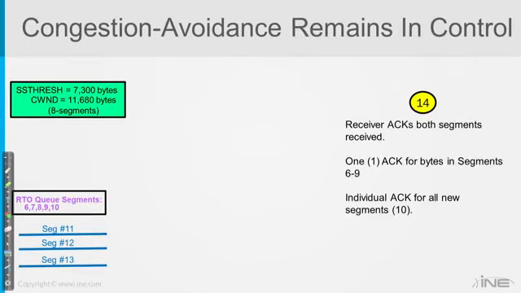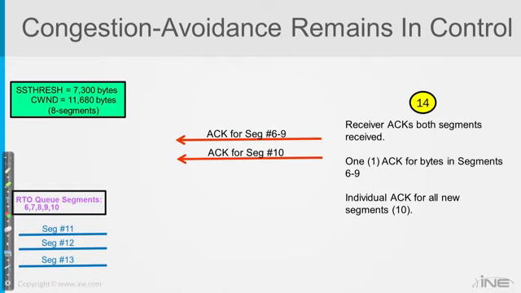The receiver acks both segments received. Now look at this. This is kind of interesting. When the receiver finally gets, he's been buffering segments 7, 8, and 9. Right? He's been holding on to those for a long time, saying, when is segment 6 going to show up? Well, here it is. He finally got segment 6.